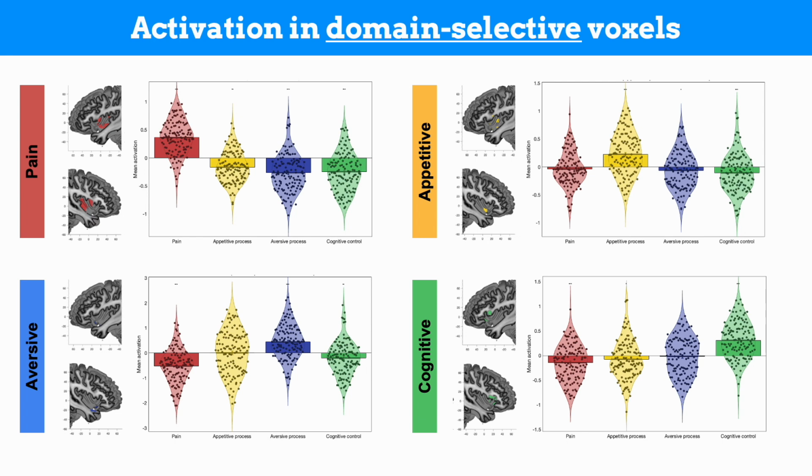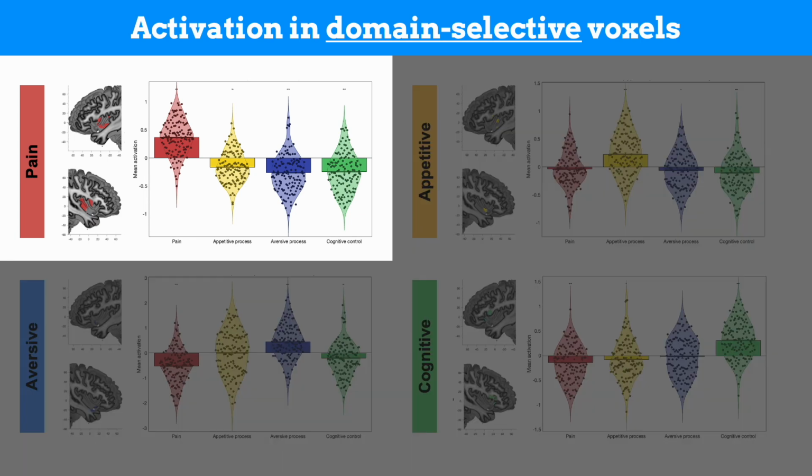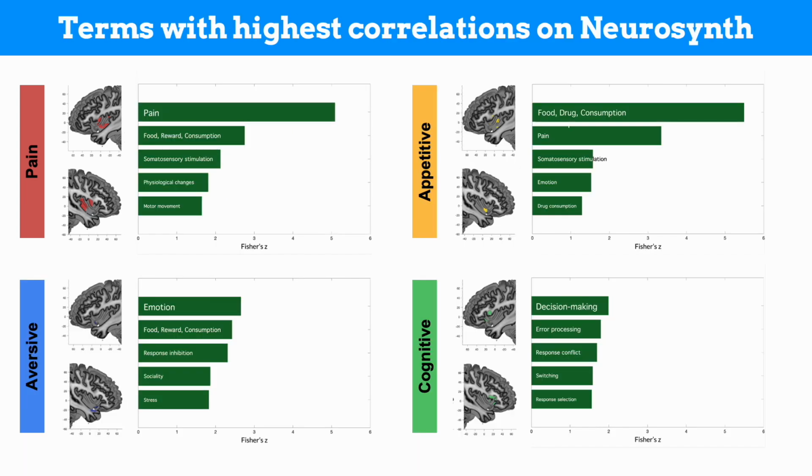Then we checked the selectivity patterns by looking at their activation profiles for each domain. To respect the time limit, let me focus on the pain-selective region here. Here we can see the pain-selective region indeed shows a higher activation for pain compared to the other domains. We also checked their spatial correlation with topic maps registered on Neurosynth, an automated meta-analysis tool based on 1,400 previous neuroimaging studies.